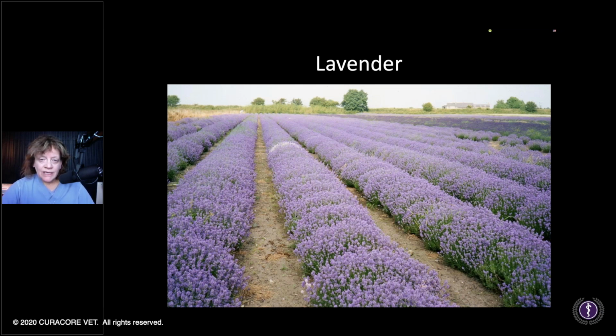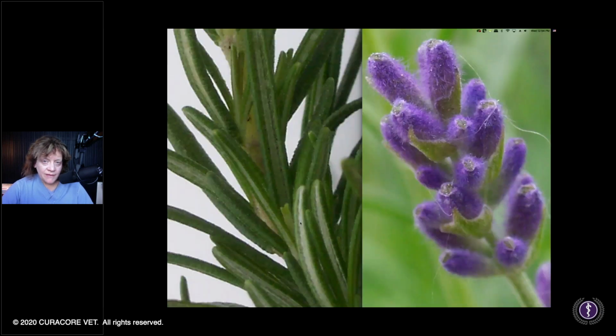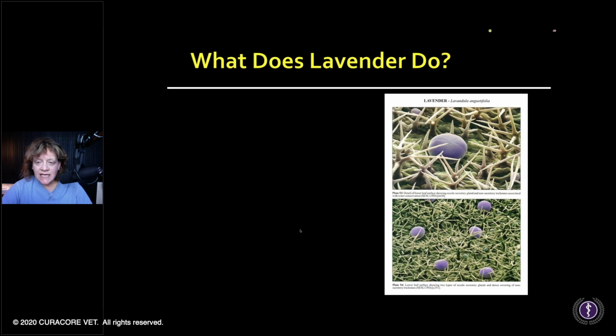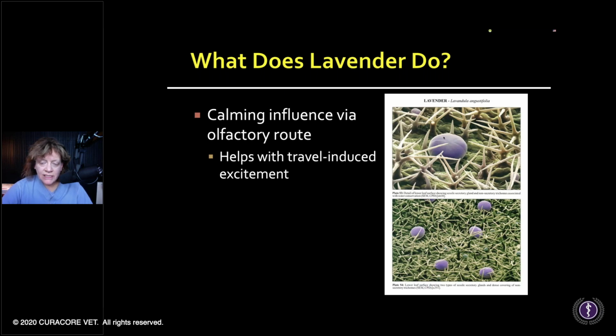So lavender has been used since ancient times. It was used for burns, has soothing effects and antimicrobial effects externally. It is generally recognized as safe. These are your little pockets of lavender essential oil on the leaves.